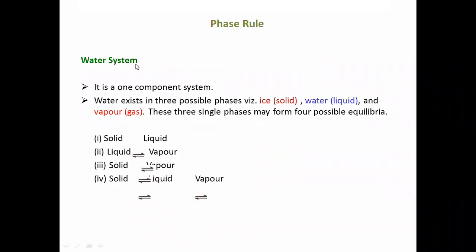Water is a well-known one component system. Water exists in three possible phases: ice, that is solid, water, that is liquid, and vapor, that is gas. These three single phases may form four possible equilibria: solid-liquid equilibrium, liquid-vapor equilibrium, solid-vapor equilibrium, and solid-liquid-vapor equilibrium.